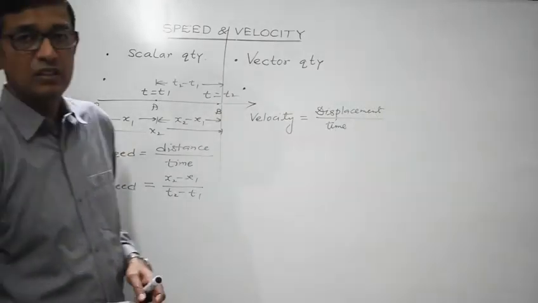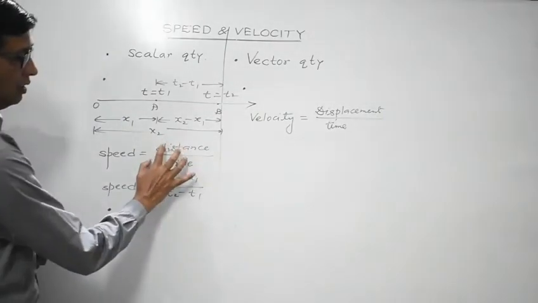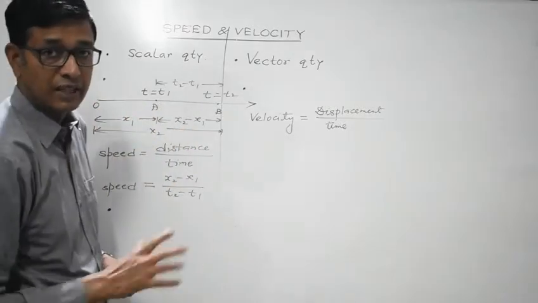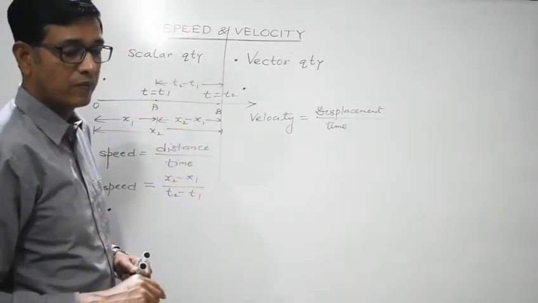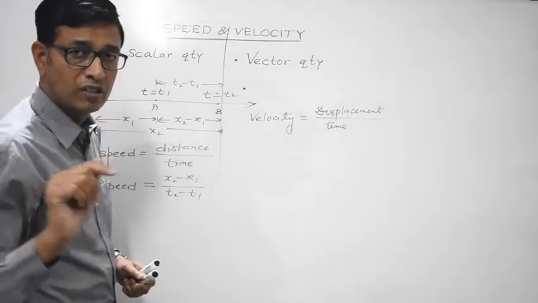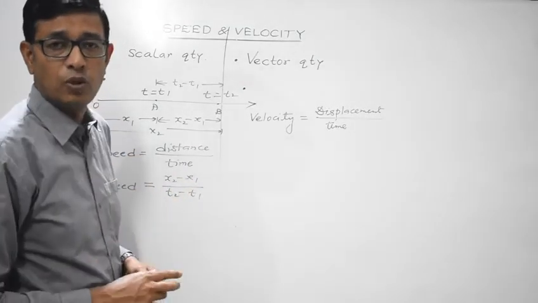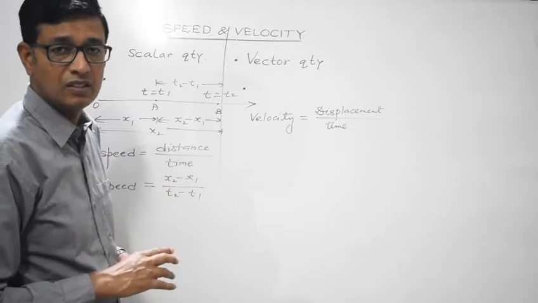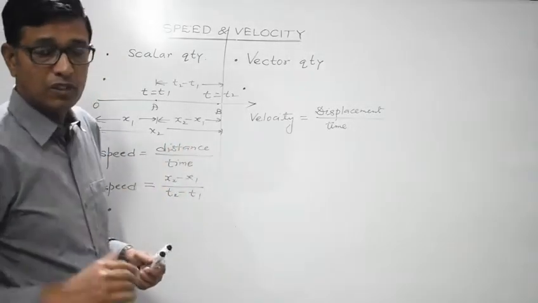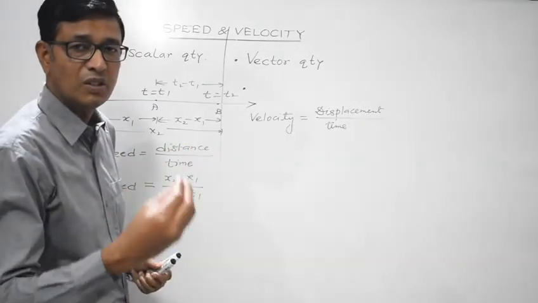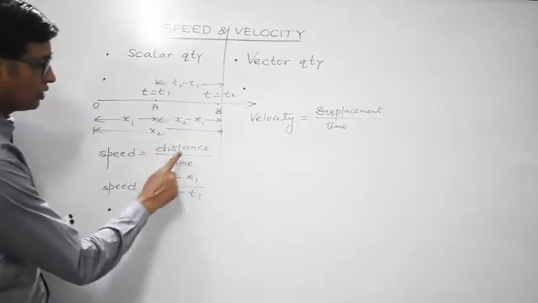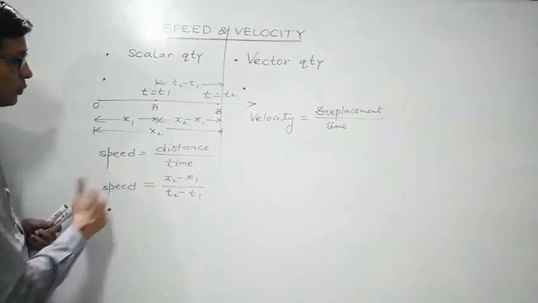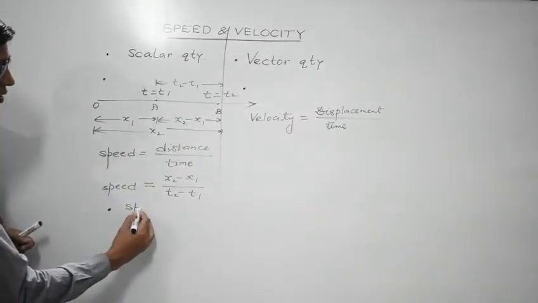Speed, as you are aware, is dependent on distance covered. Time rate change in the distance, that is speed. Now distance we have discussed in the previous section, it can't be zero. If a body is in motion, it will possess some finite value of speed, isn't it? Whenever a body is in motion, the distance can't be zero. The distance is never negative, it is always a positive quantity. So since distance is always positive, speed is also a positive quantity.